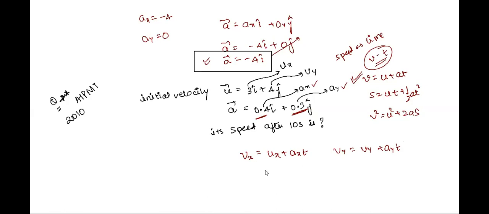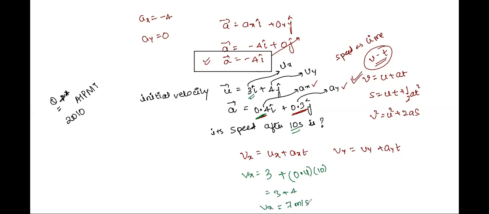See what you'll write. You'll write here vx. What is the value of ux? See, 3. So you'll write 3 plus ax. What is the value of ax? 0.4. How much time do we have? 10 seconds, into 10. You'll get the answer 3 plus 4, that is 7 meter per second.